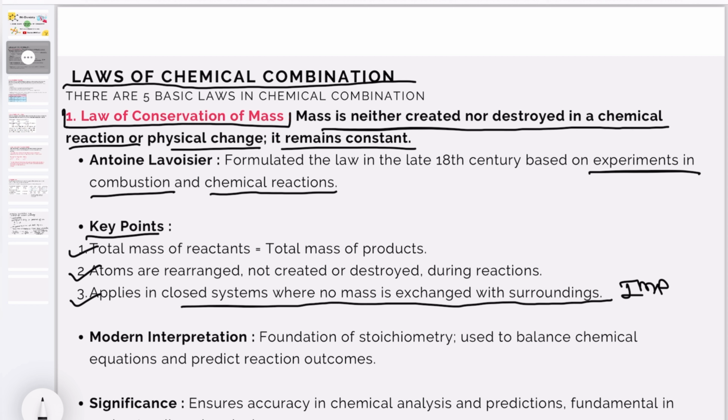Then modern interpretation: foundation of stoichiometry, used to balance chemical equations and predict the reaction outcomes. The last one is significance: ensures accuracy in chemical analysis and predictions, fundamental in understanding chemical processes. This law is very useful for understanding what type of chemical processes are going on while changing chemical changes or processes. Okay, this is the first law.